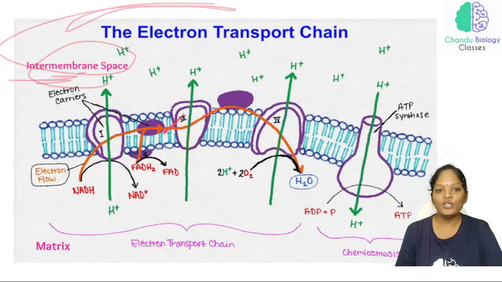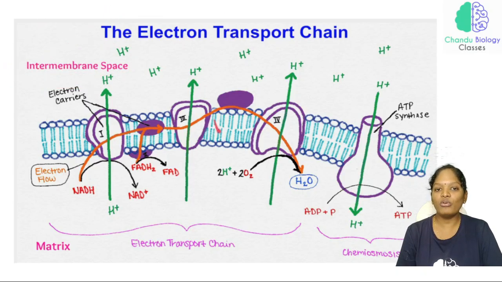So in the membrane we can see 4 complexes, and all these complexes involve enzymes. Each enzyme is named under a different complex. That is, complex 1 is the NADH dehydrogenase complex, and complex 2 is the succinate dehydrogenase complex, which we are going to see later. Just know that these complexes are nothing but electron carriers.